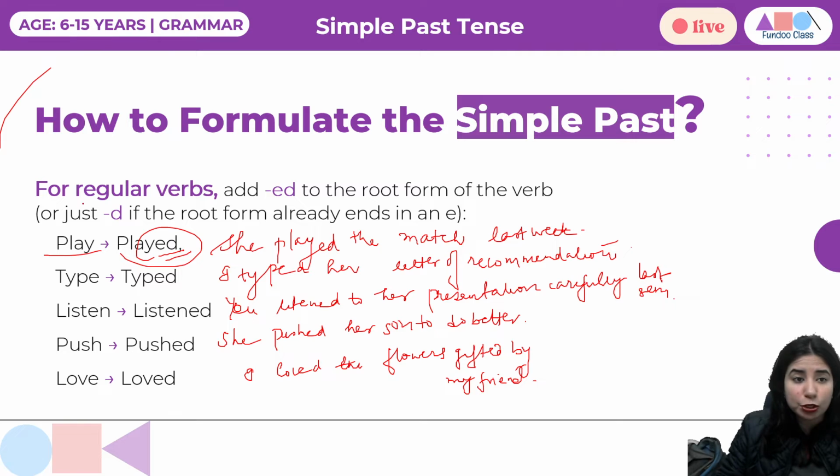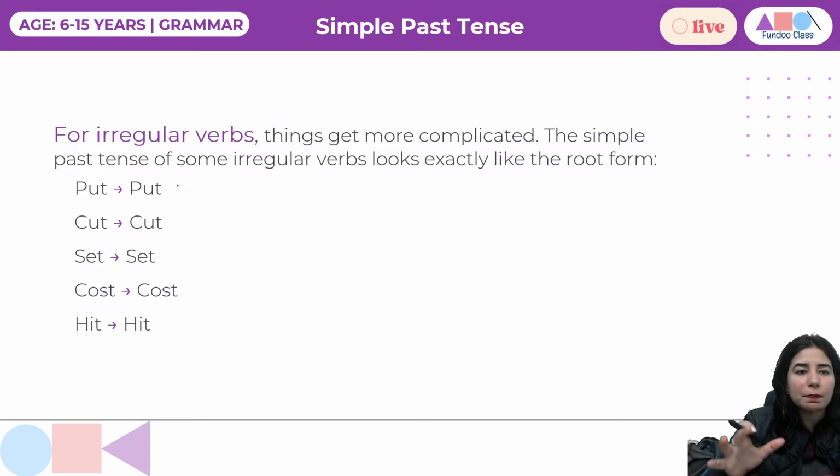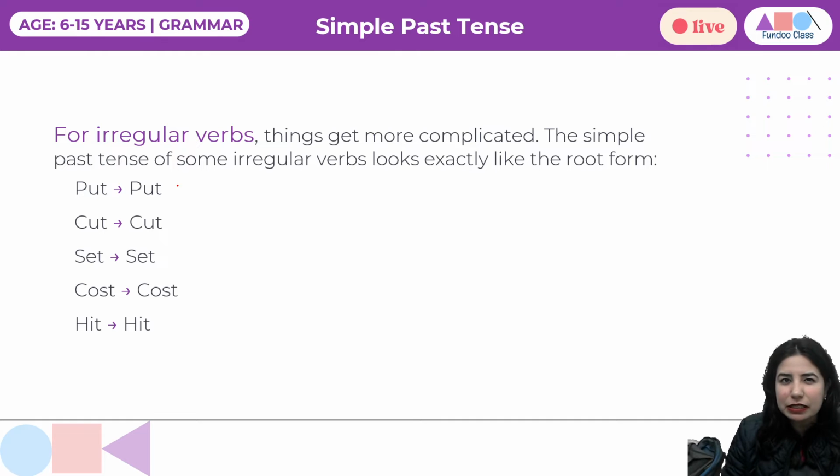Okay, so what are we going to do when we talk about irregular verbs? We are just going to quickly discuss that. So when we talk about irregular verbs, yes, irregular verb means things are getting difficult, slightly complicated, but when we learn and we know how to use irregular verbs, then what's there to worry, right?